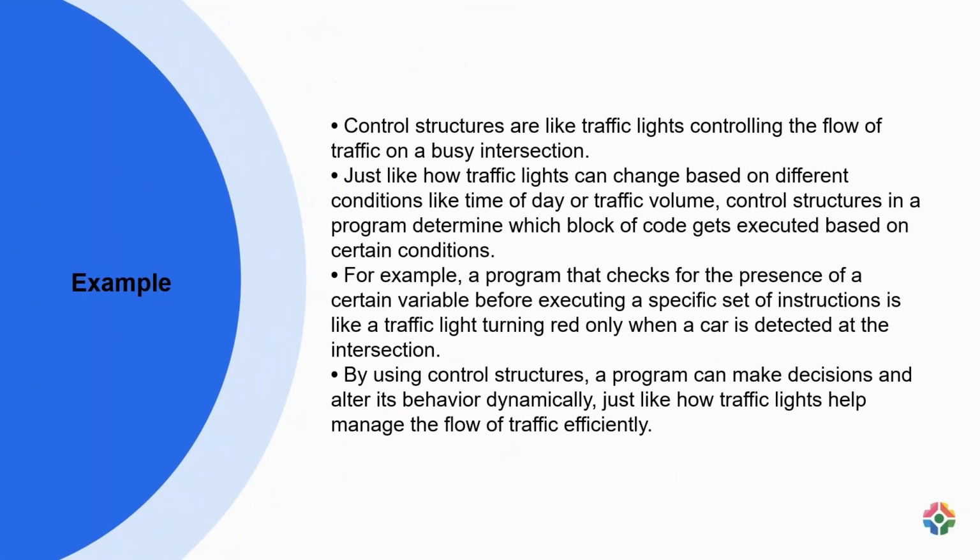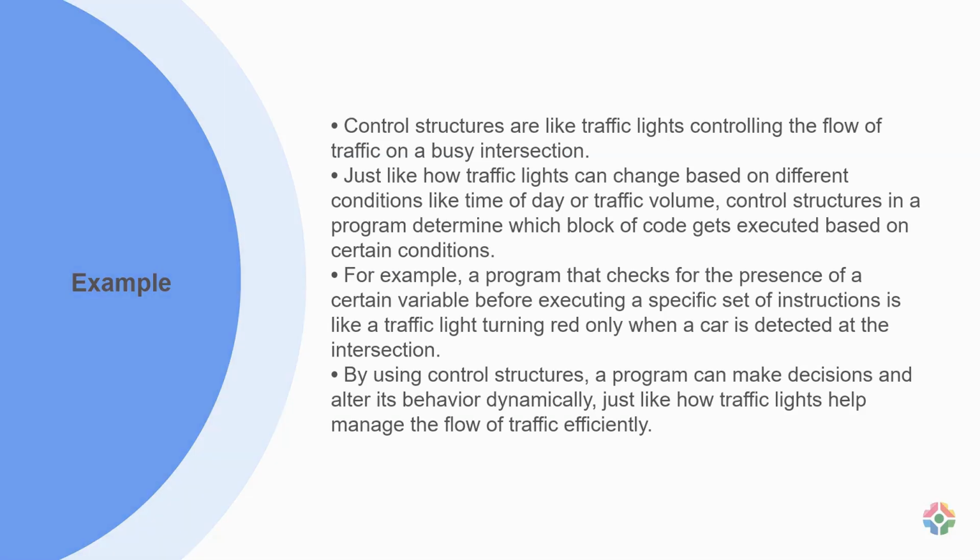Control structures are like traffic lights, controlling the flow of traffic on a busy intersection. Just like how traffic lights can change based on different conditions like time of day or traffic volume, control structures in a program determine which block of code gets executed based on certain conditions. For example, a program that checks for the presence of a certain variable before executing a specific set of instructions is like a traffic light turning red only when a car is detected at the intersection. By using control structures, a program can make decisions and alter its behavior dynamically, just like how traffic lights help manage the flow of traffic efficiently.